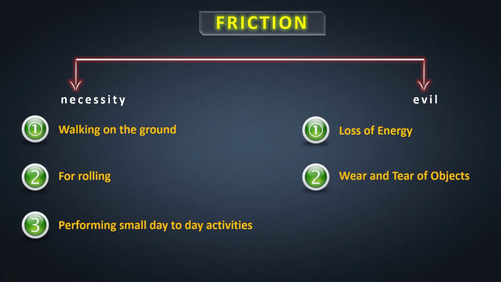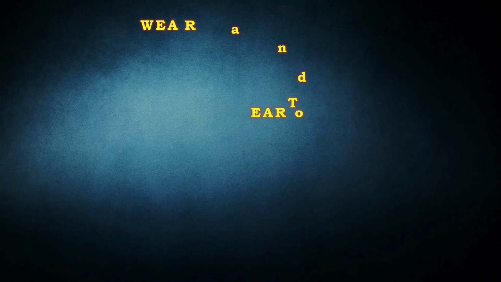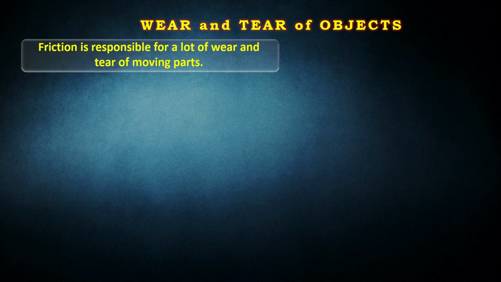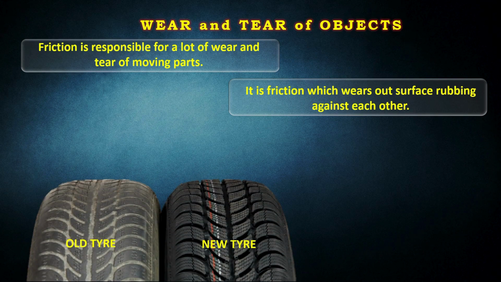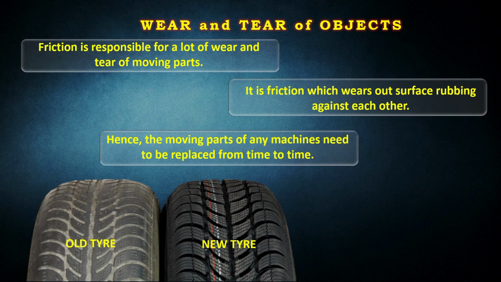Point number 2, wear and tear of objects. Friction is responsible for a lot of wear and tear of moving parts. It is friction which wears out surfaces rubbing against each other. Hence, the moving parts of any machine need to be replaced from time to time.